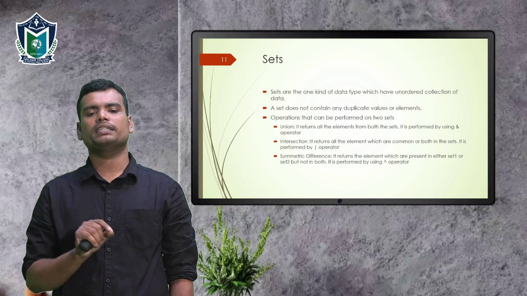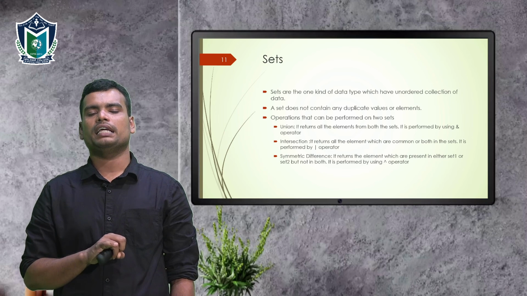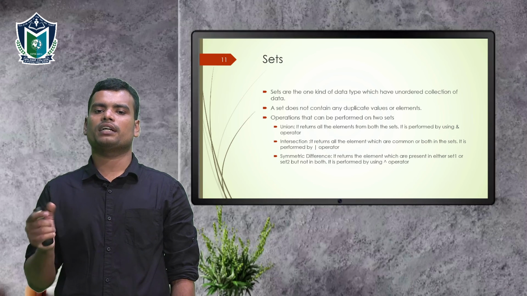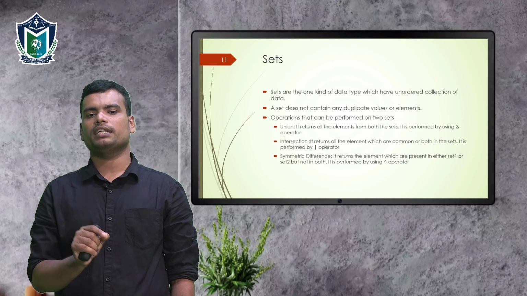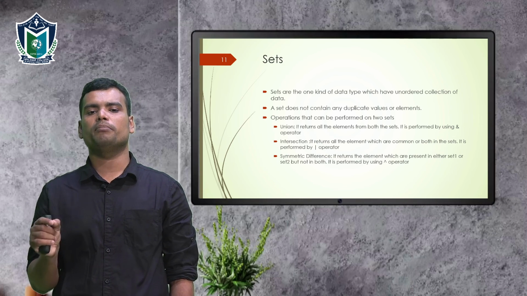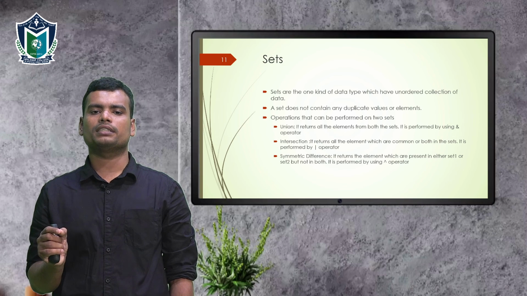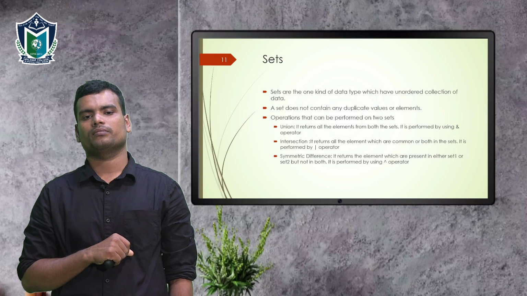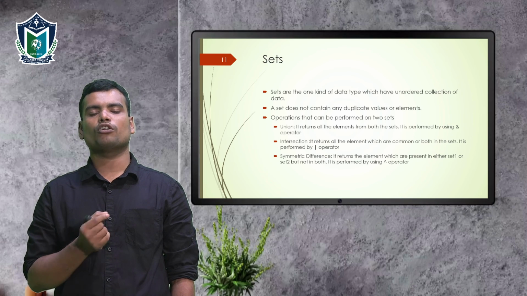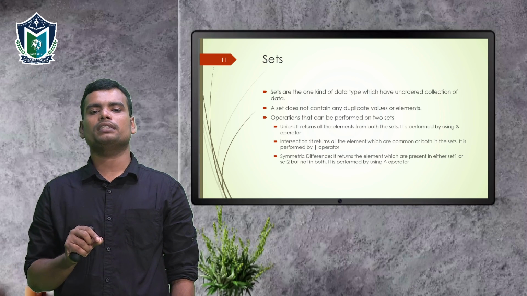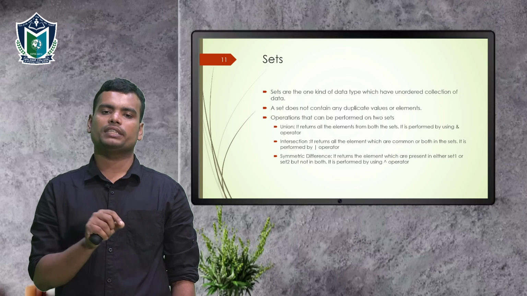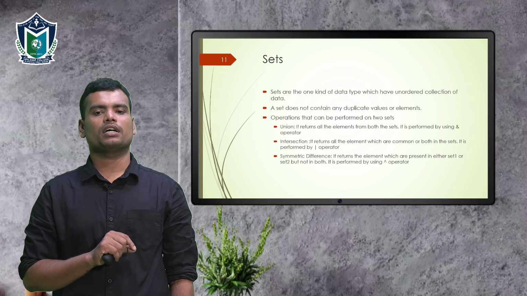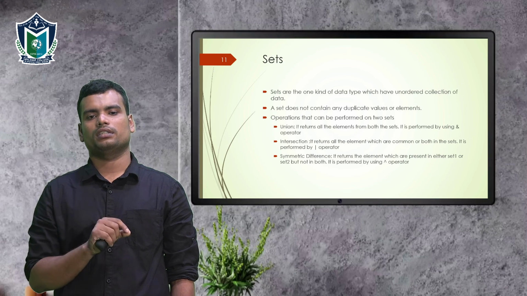And there are many set operations: union, intersection, symmetric difference. Union means if two sets are there, A is one set, B is another set, then A union B means the set of all the elements that are either present in A or in B. And in case of intersection, all the elements which are present in both A and B. It will return all the elements which are common to both sets.